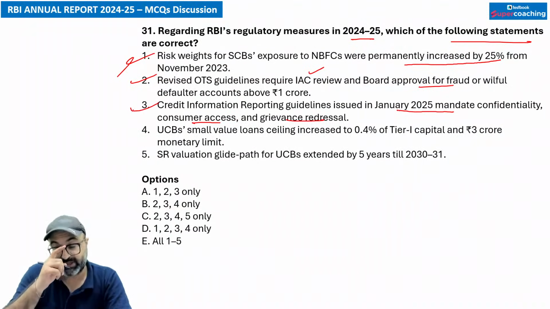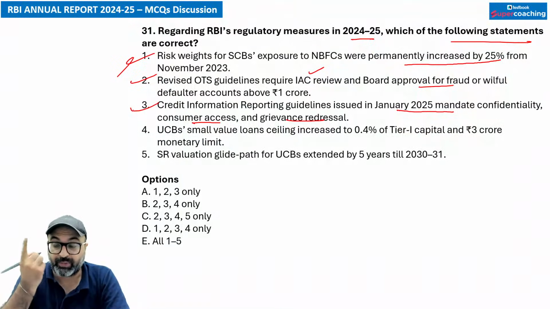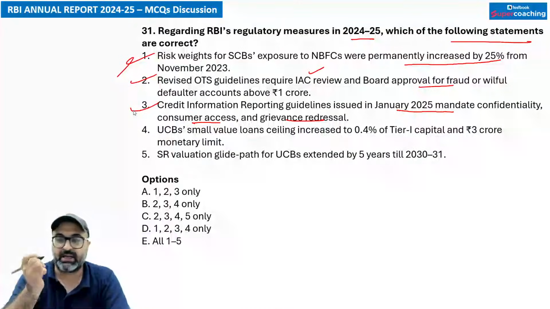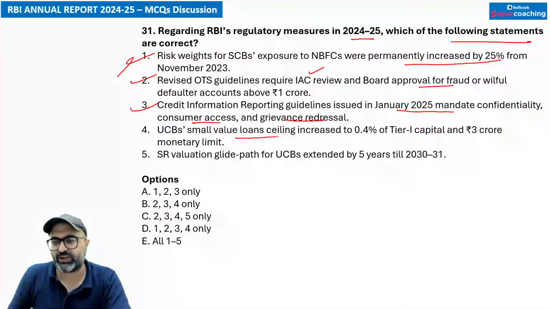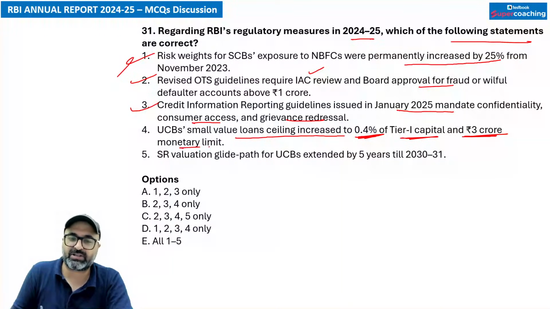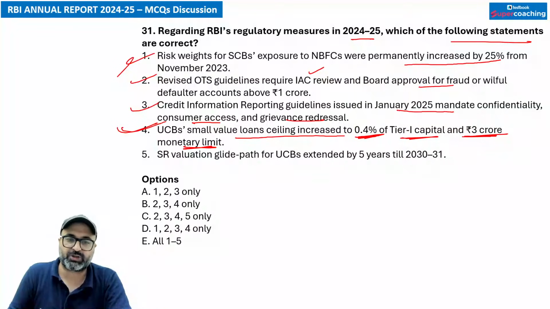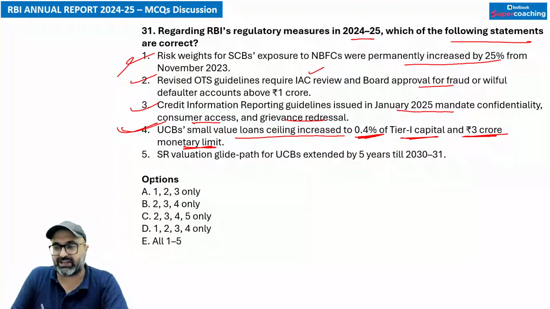That is correct. And it also said that within 15 days you have to update your data with CICs. Urban cooperative bank small value loan ceilings have increased to 0.4% of tier 1 capital and 3 crore is the monetary limit. Sir, they increased it from 0.2 to 0.4, and the monetary limit is increased to 3 crores.